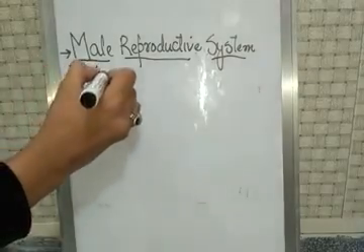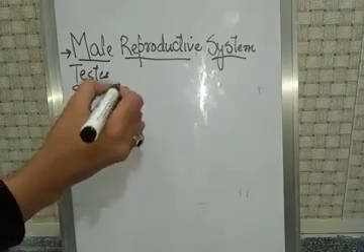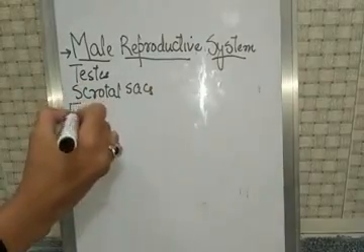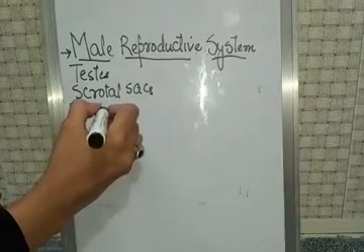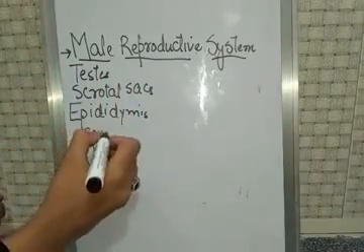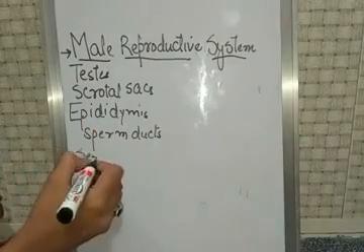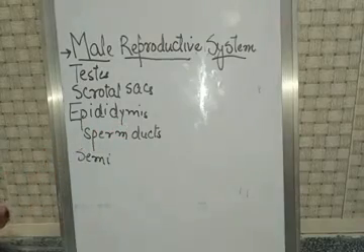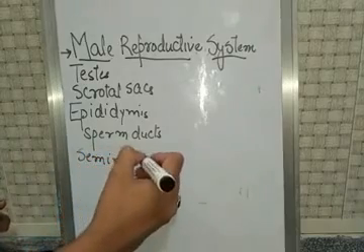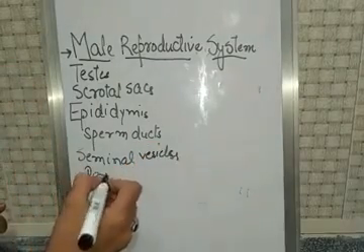First one is testes, second is scrotal sacs, third one is epididymis, then seminal vesicles, and last one is penis.